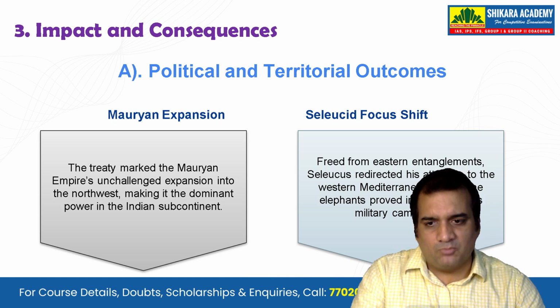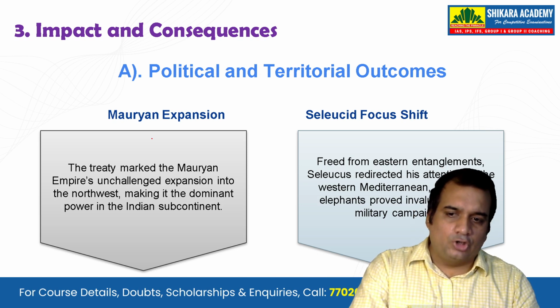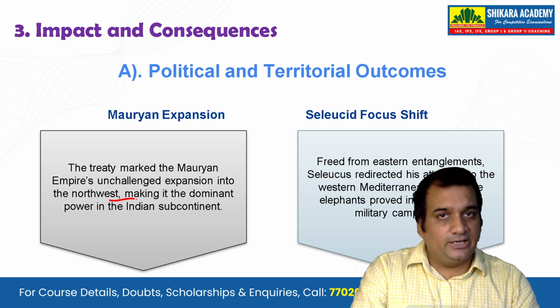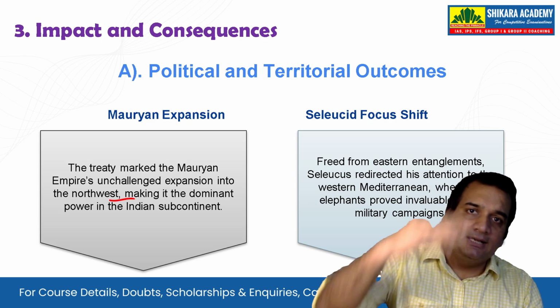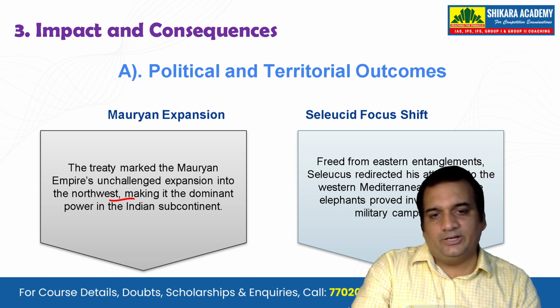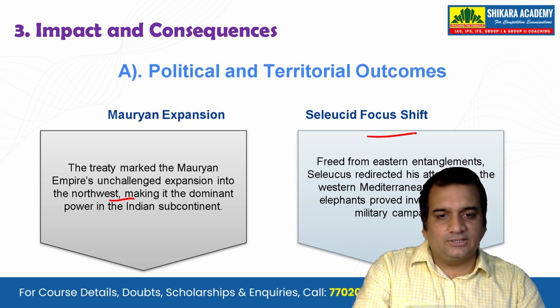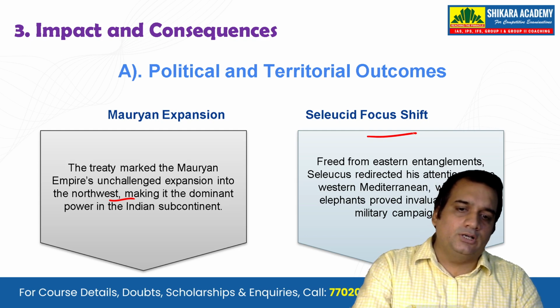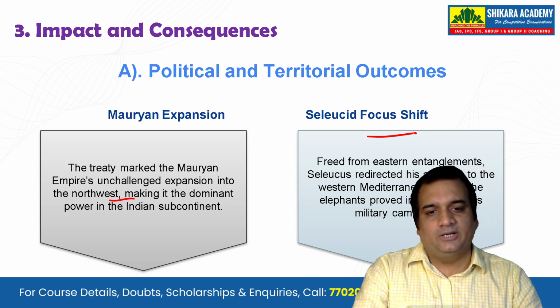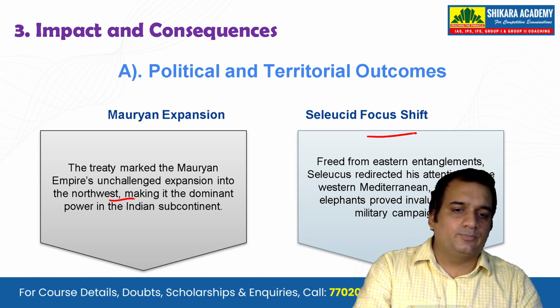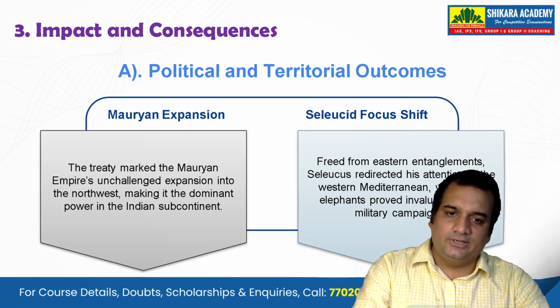So we see the Mauryan expansion to the northwestern part of India. It is for the very first time that any empire is covering that northwestern part of India, and Seleucus will obviously shift his focus towards the western Mediterranean, where the elephants proved invaluable in his military campaign.